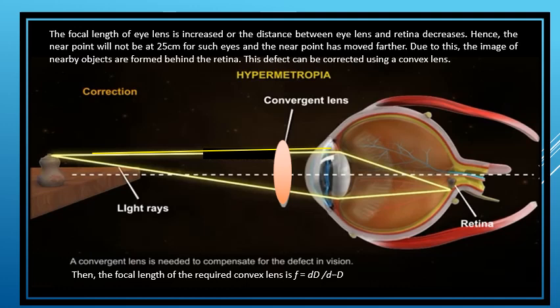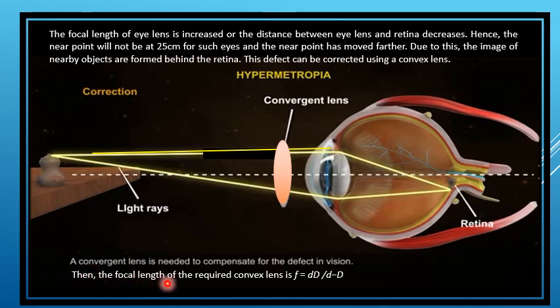Correction for hypermetropia. The focal length of the eye lens is increased, or the distance between the eye lens and the retina decreases. Hence, the near point will not be at 25 centimeter for such eyes, and the near point has moved further. Due to this, the images of nearby objects are formed behind the retina. This defect can be corrected by using a convex lens.